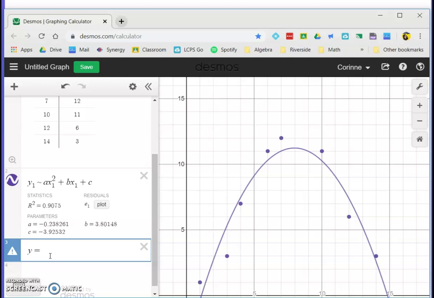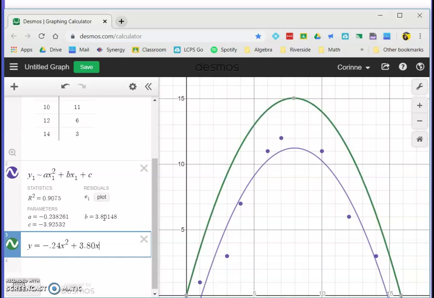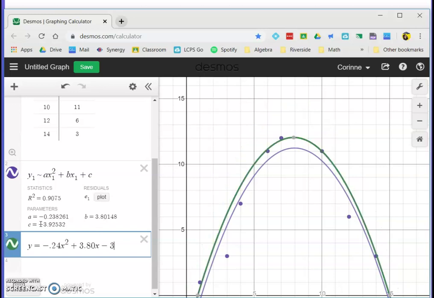I'm going to say negative 0.24, sorry, x, and again, shift key and 6 is going to give you the superscript, plus 3.80, that's my b right here, x, minus 3.92, which is my c, my constant over there.